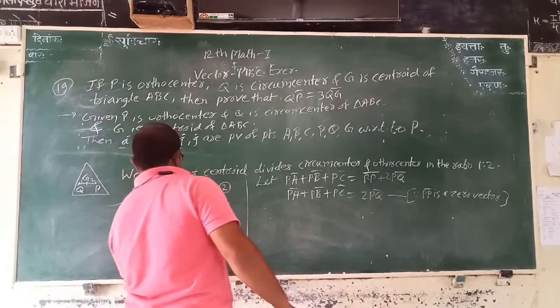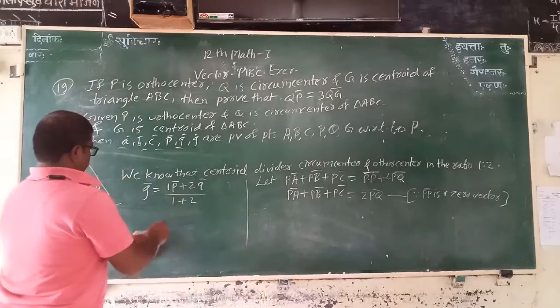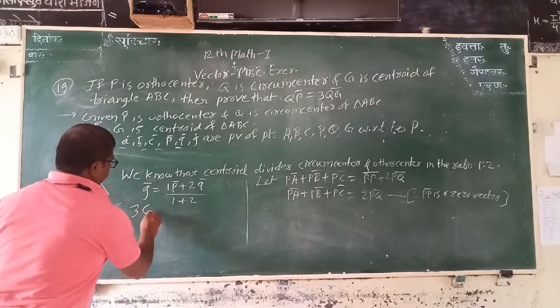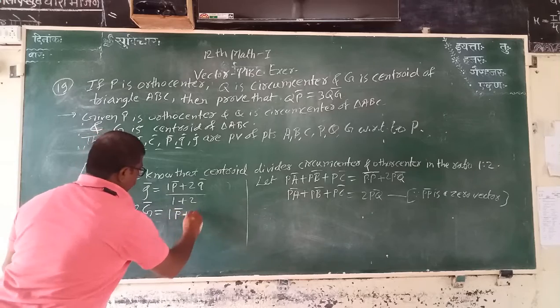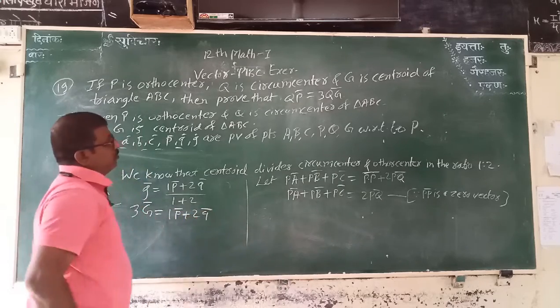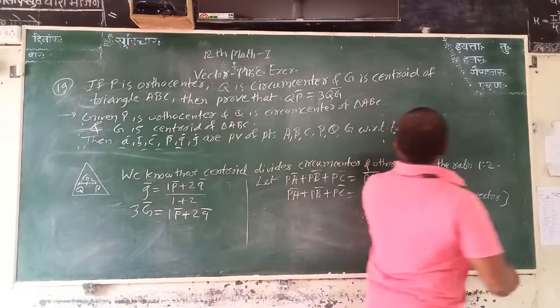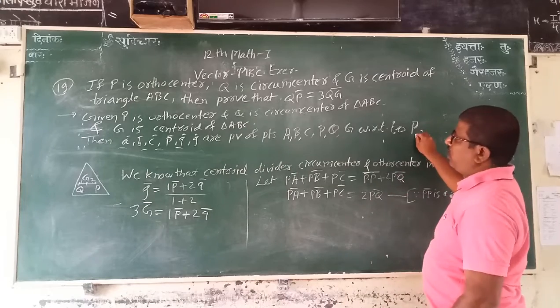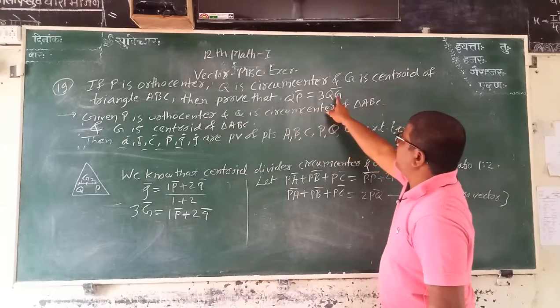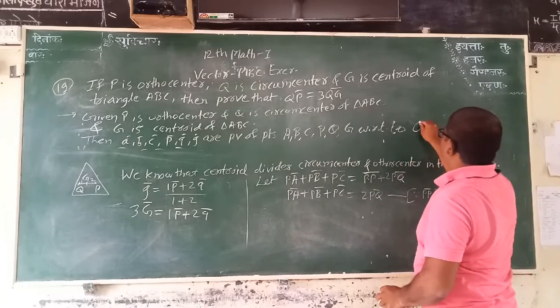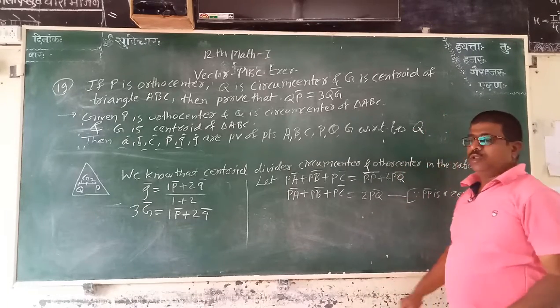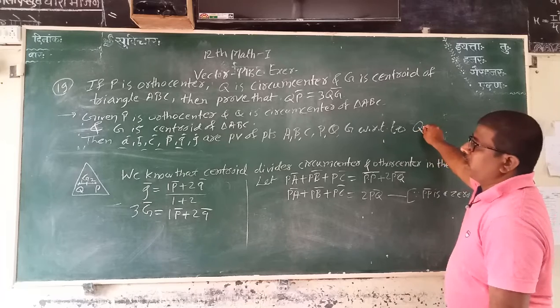That is, here 3G bar is equal to 1 P bar plus 2Q bar. But here, we also change it because here we have QP and QG. Therefore, all points are with respect to Q. This is the main change in this example.